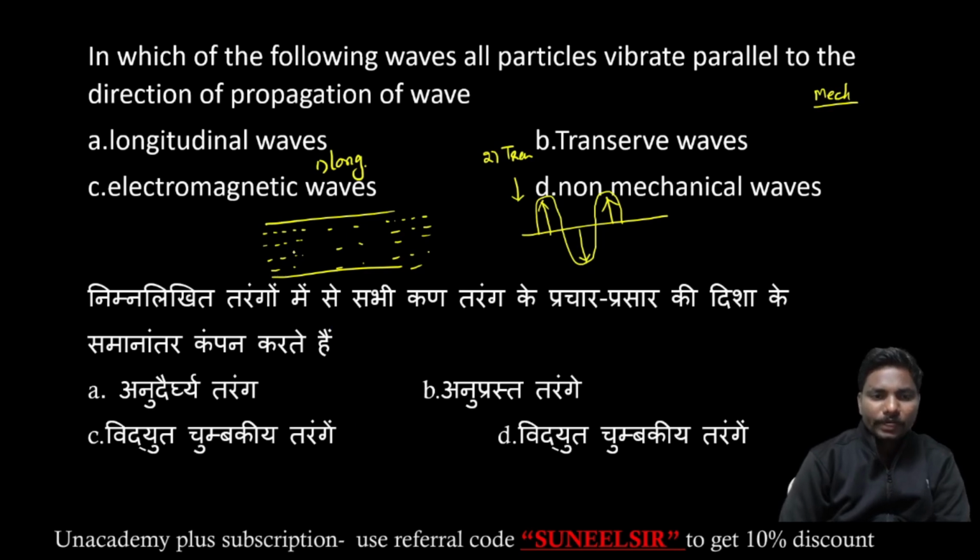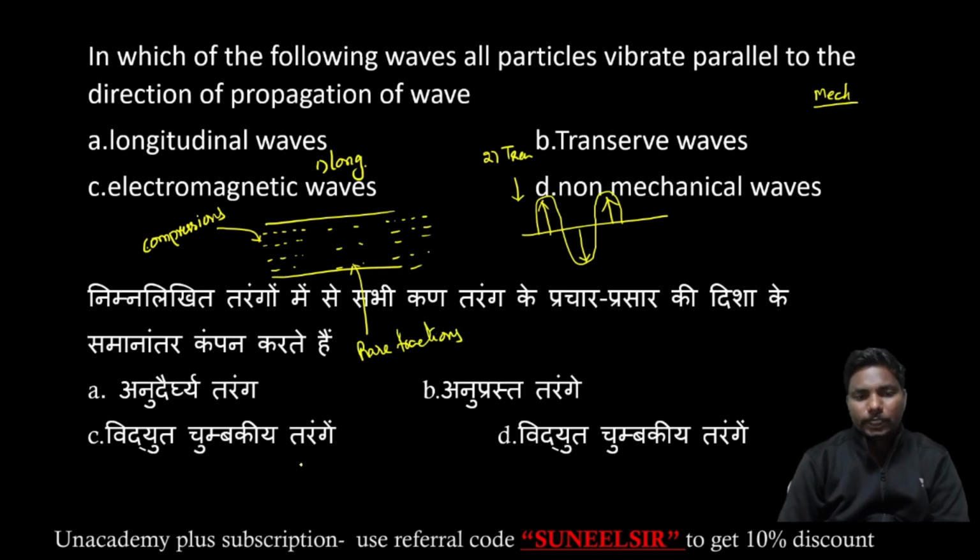In longitudinal waves, some of the particles are very near to each other; these are compressions. Where they are somewhat far from each other, these are rarefactions. A very important question: in which wave propagation are compressions and rarefactions formed?